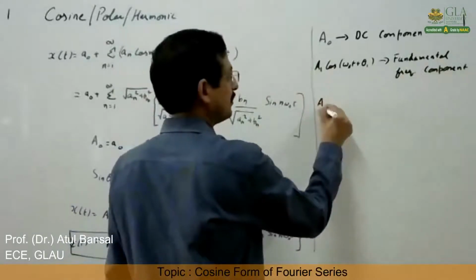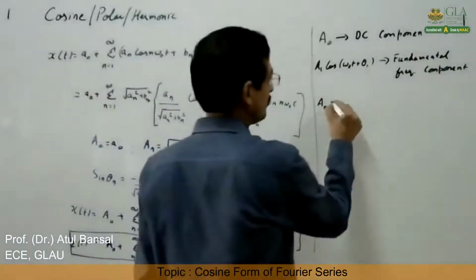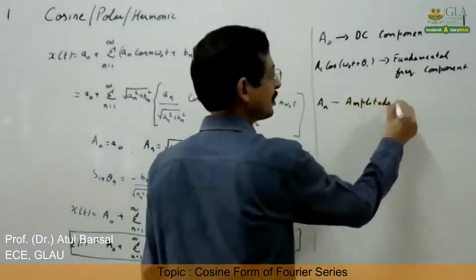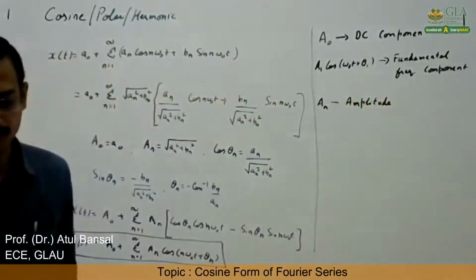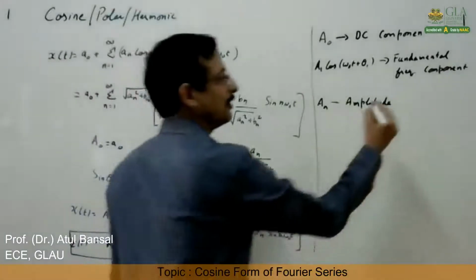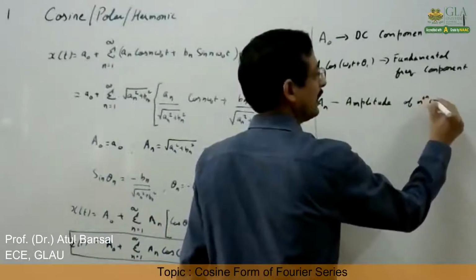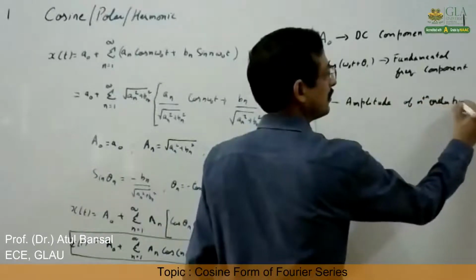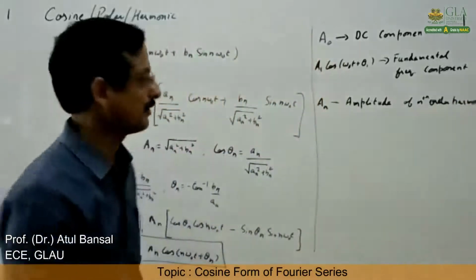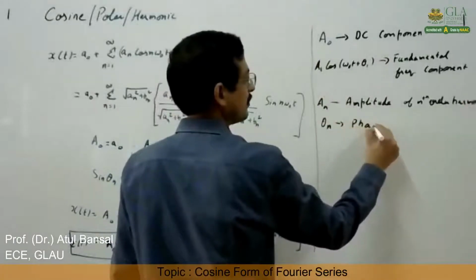And An would represent the amplitude, or the Fourier coefficient, amplitude coefficient, or harmonic coefficient, the amplitude of the nth order harmonic, right? And theta n would represent the phase.